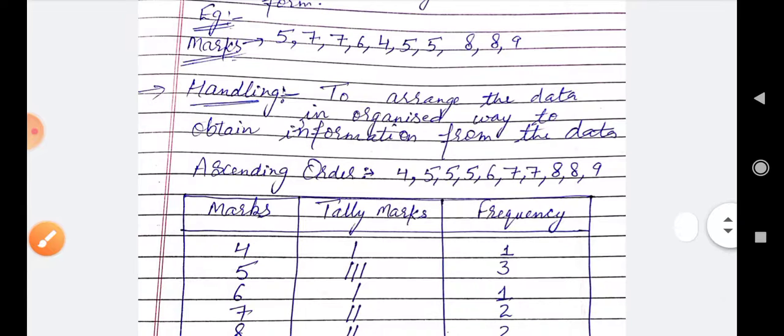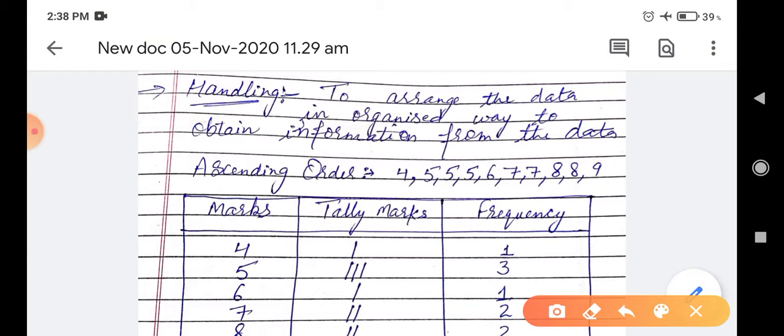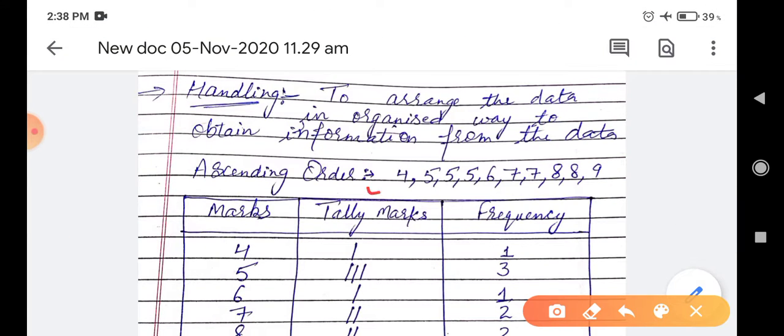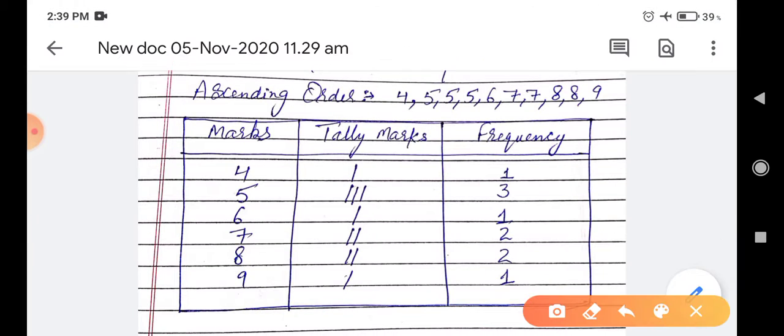In data handling, we arrange the data in ascending or descending order, and then we make its table. We organize the data in a table. This is the best way of representation of data. Firstly we arrange the data into ascending order. The data given here, marks of students, I have arranged in ascending order, and next I will convert it into tabular form.